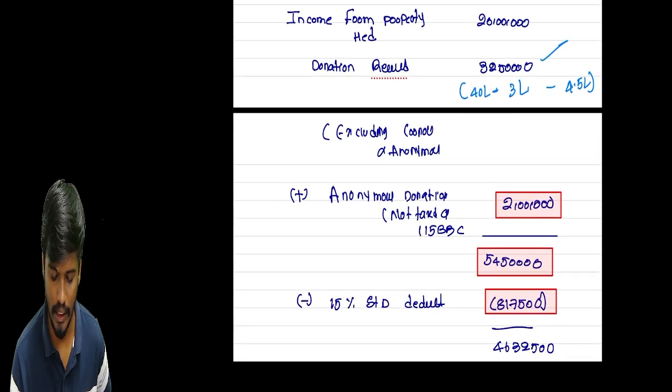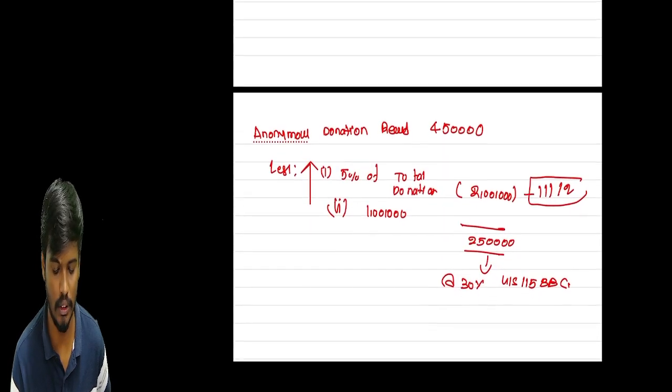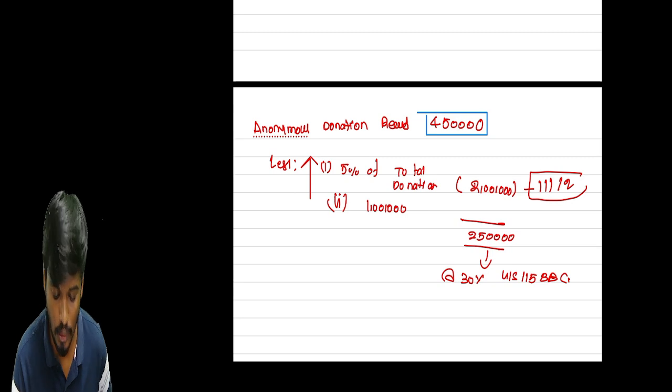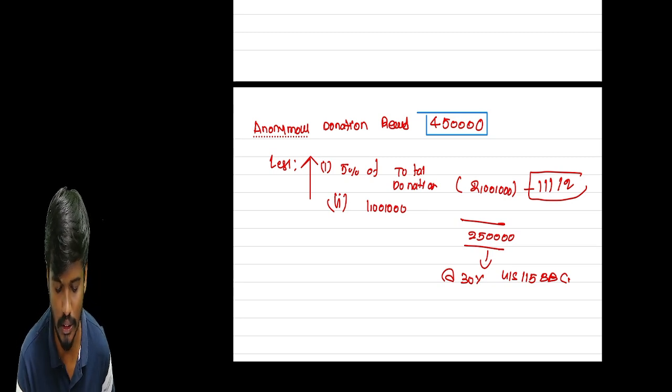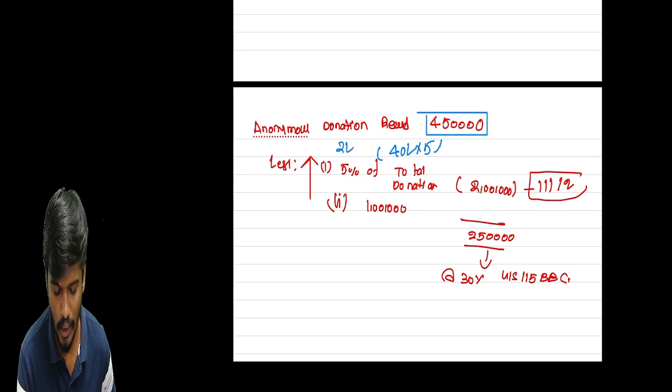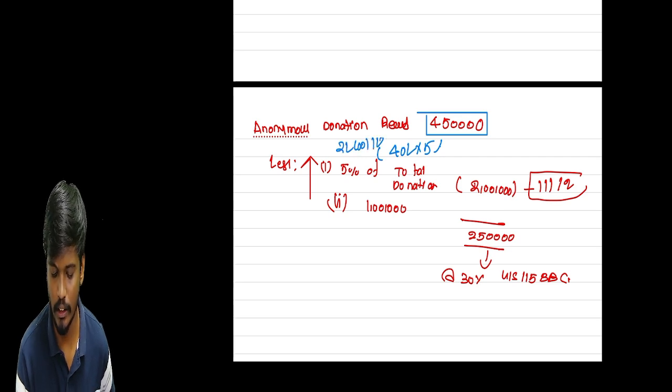So again, we go for how to compute the anonymous donation. The anonymous donation is 4 lakh 50. What is the total donation, sir? 5% of total donation. The total donation is 40 lakhs, right? 40 lakhs into 5% is 2 lakhs, or 1 lakh, whichever is higher. So you can reduce the 2 lakhs.